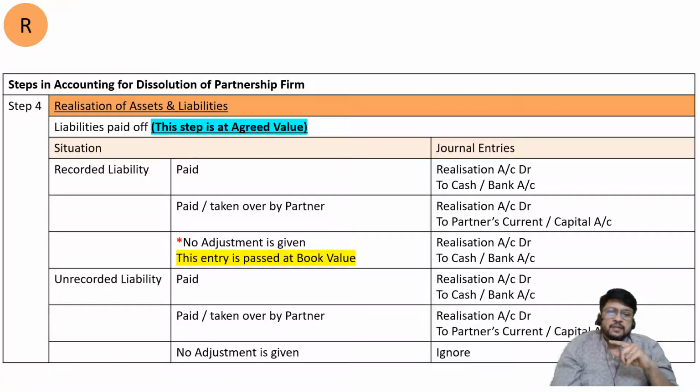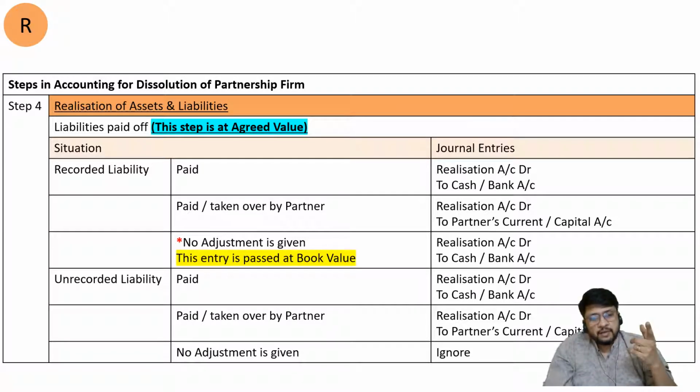Sir, but in case of asset you have told us if no adjustment is given, ignore it. Yes, for asset if there is no adjustment we assume that it is worthless, hence it is thrown away, hence it is giving us zero value. That means there is no need to pass an entry, because accounting entries are passed only when there is money exchange. Since it is zero value, that means there is no money exchange, so we don't pass any entry.